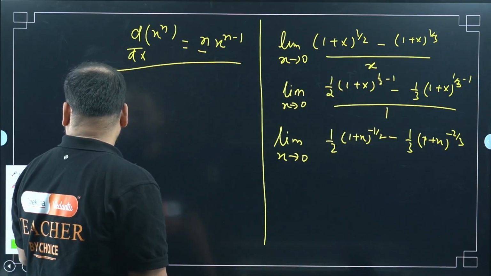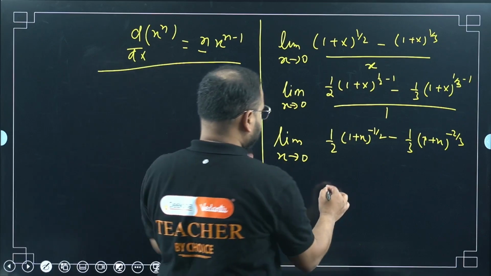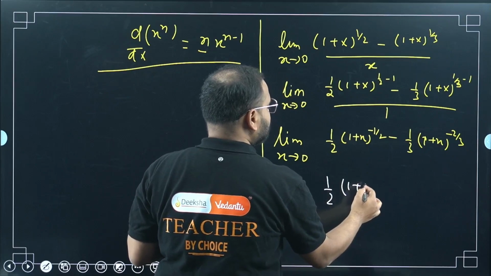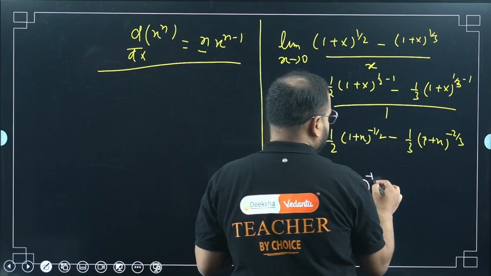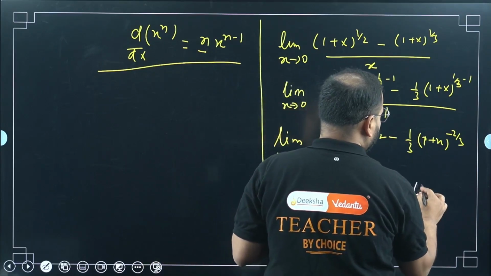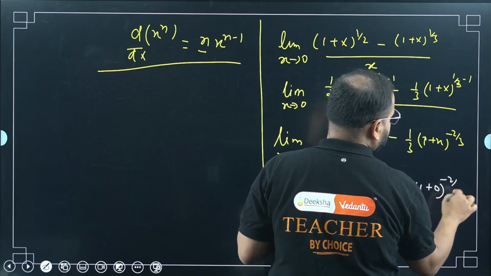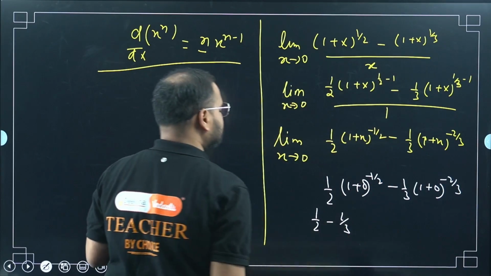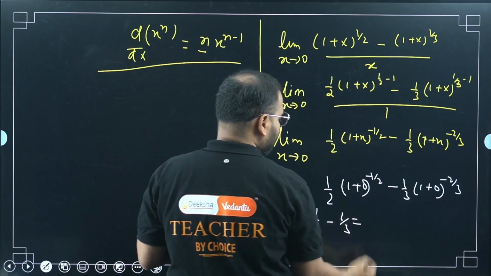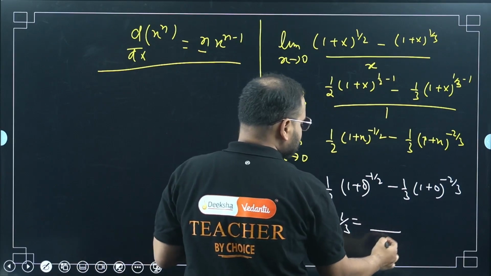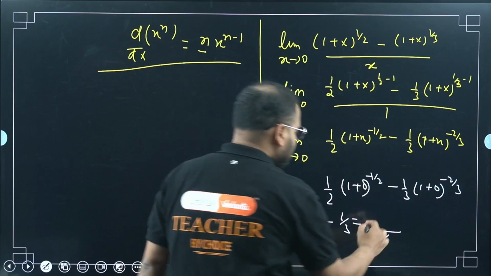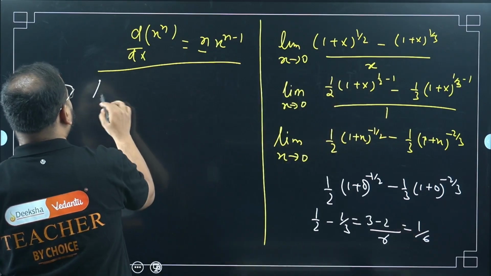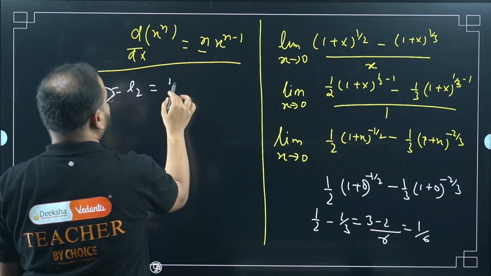Now substitute simply. 1 by 2, 1 plus 0 is simply 1. Same way 1 by 3, 1 plus 0. This remains as 1 by 2 minus 1 by 3. This is the limit value that we got. LCM is 6, so 3 minus 2, the answer is 1 by 6. So L1 and L2 are equal to each other as 1 by 6.